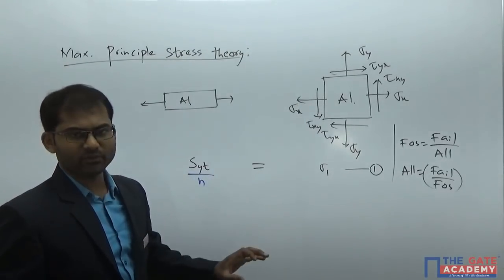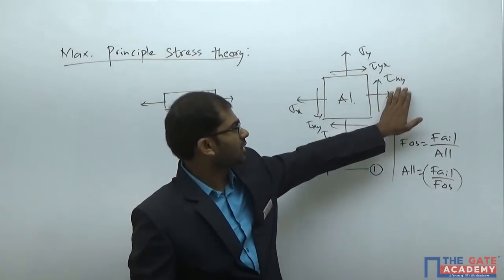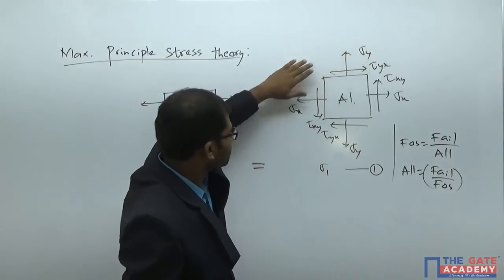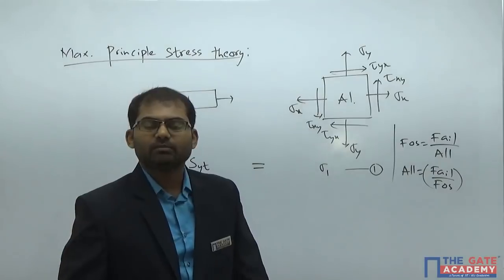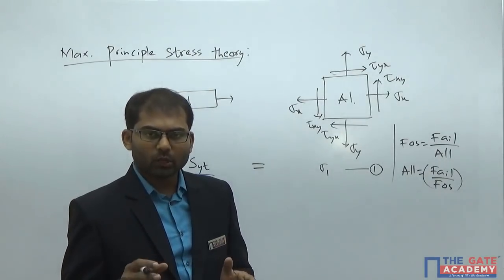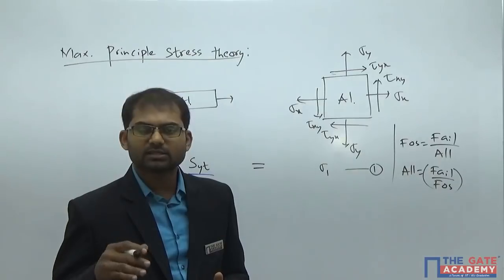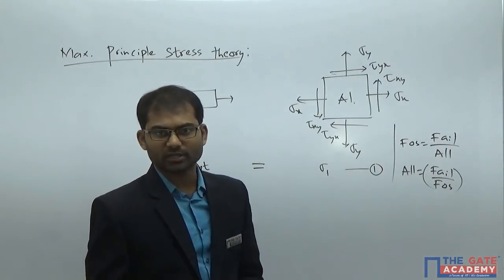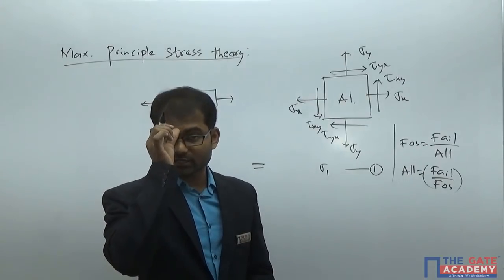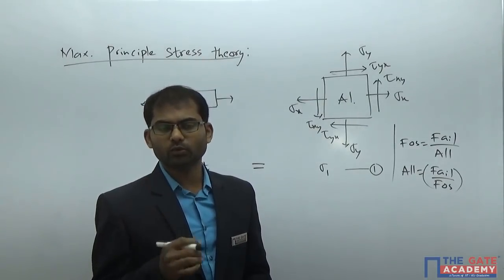I am taking an example where sigma x is not there, sigma y is not there. If sigma x, sigma y are not there, only tau xy, tau yx are there, it's simply nothing but a pure shear case. I am substituting sigma 1 for the pure shear case. Sigma 1 for pure shear case is given by tau.